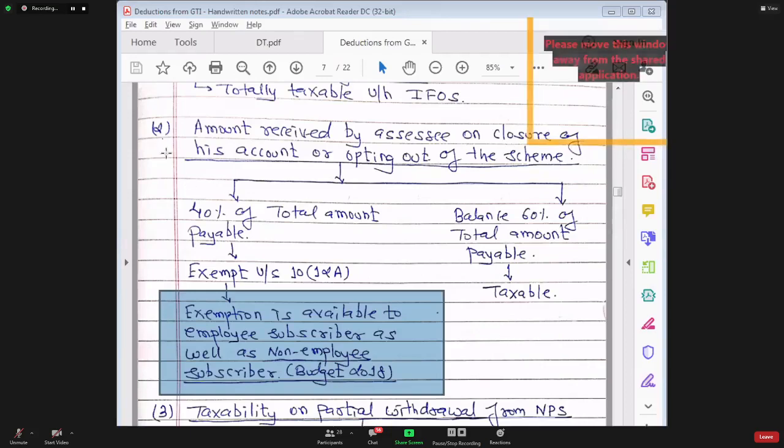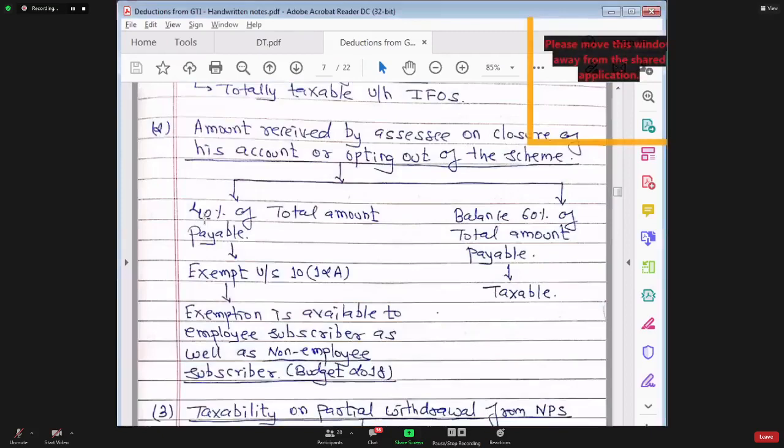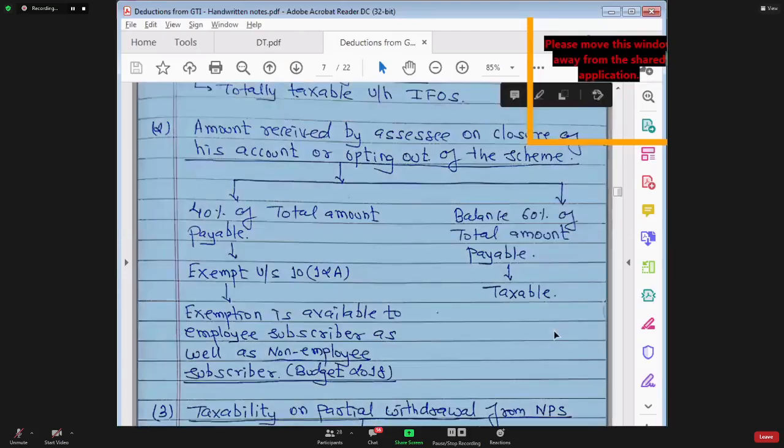So we have completed this point number 2. Once again, I am telling you, this 40% is the old note, therefore it is 40%. This exemption has increased to 60% and the taxable amount is reduced from 60% to 40%.